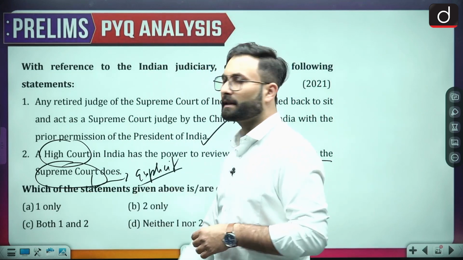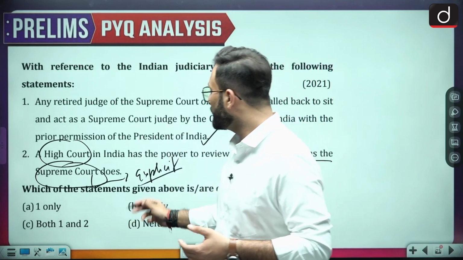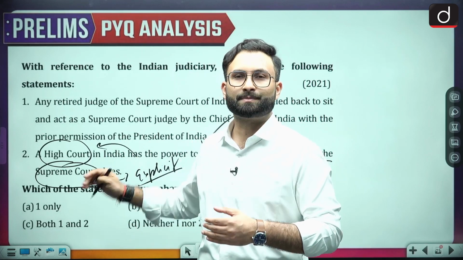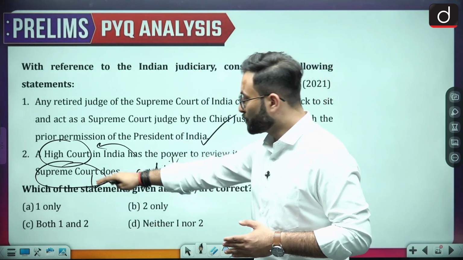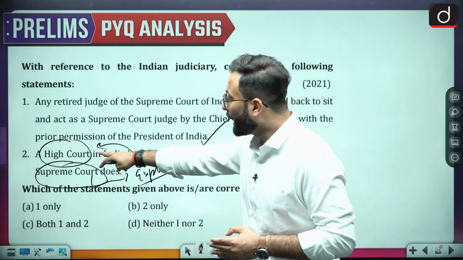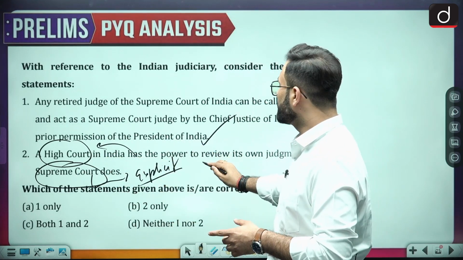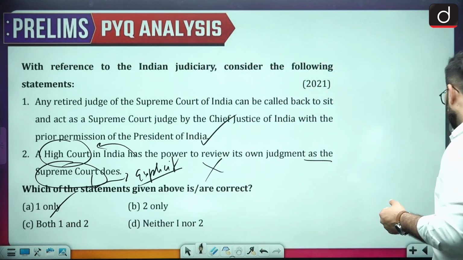The Constitution talks about it, that they can review their own judgment, but through various precedents, Supreme Court has given this power to the High Court. Okay, so that is an implicit power and not an explicit power. So considering that, you can say that that is not the same. Supreme Court has explicit power because the Constitution mentions it, and High Court has the power because of interpretations. Okay, so that is why this statement becomes wrong. Option A would be your right answer. Okay, so let's talk about that over here.